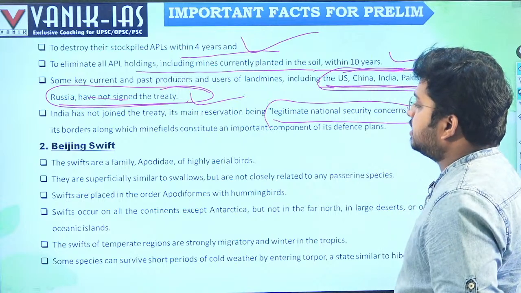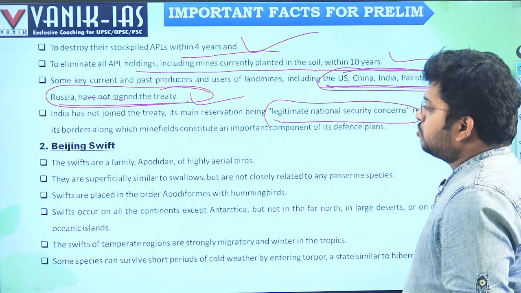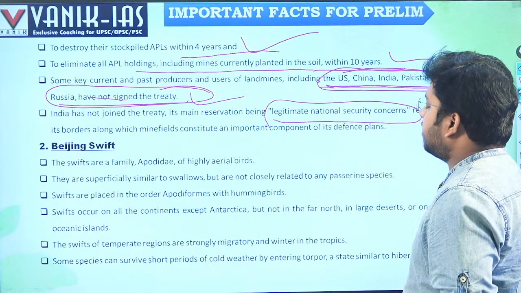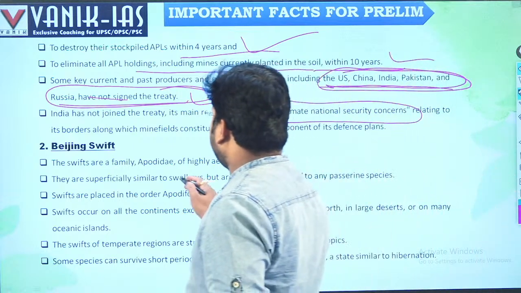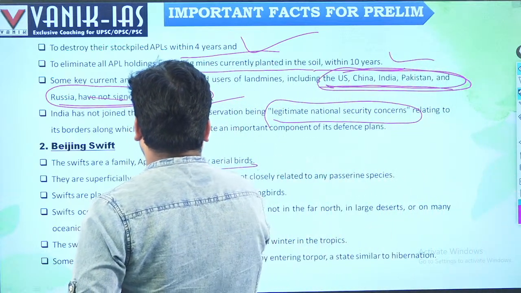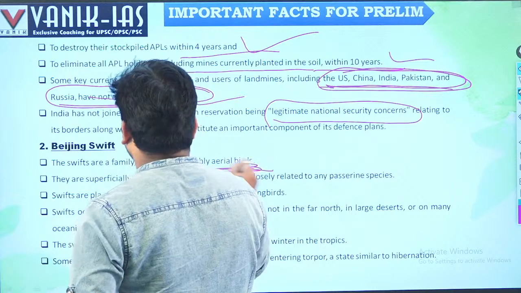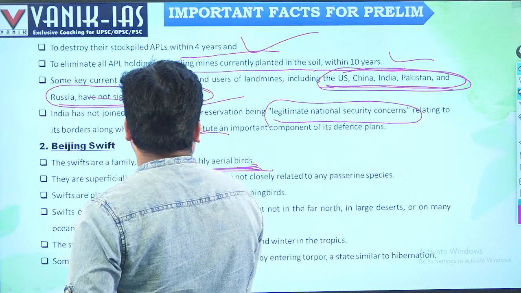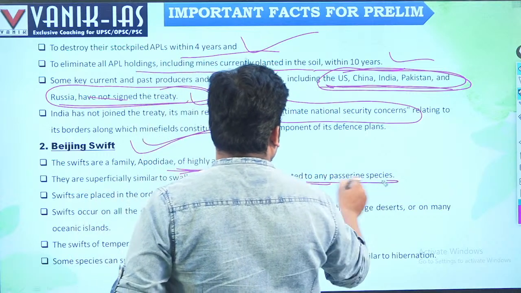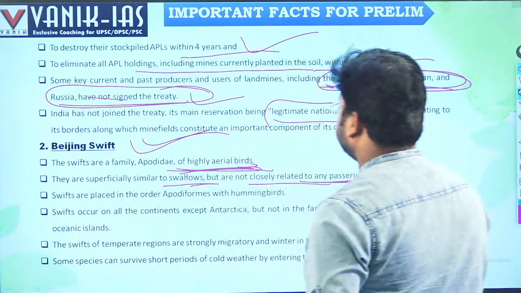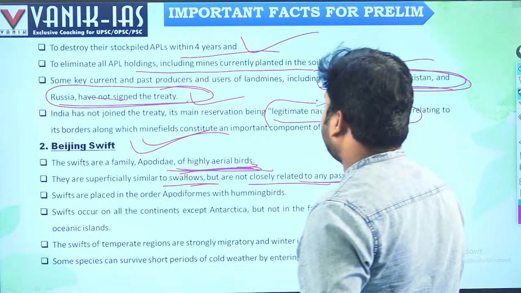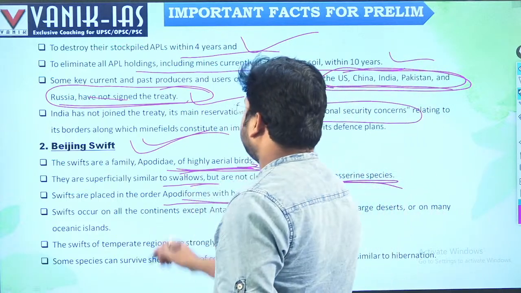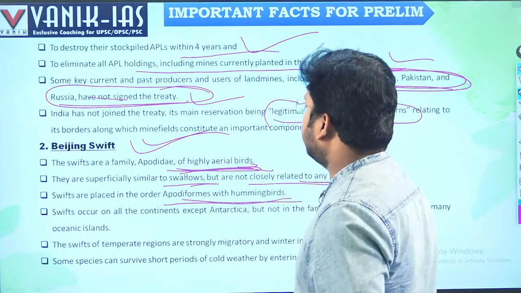Beijing swift. What is Beijing swift? The swifts are a family, Apodidae, highly aerial birds. They are superficially similar to swallows but are not clearly related to any passerine species. The swifts are placed in the order Apodiformes with hummingbirds. So it's one type of highly aerial bird.